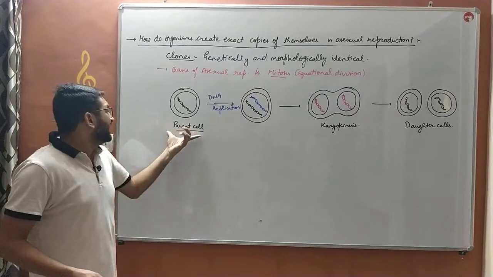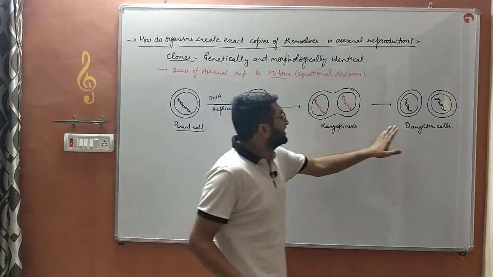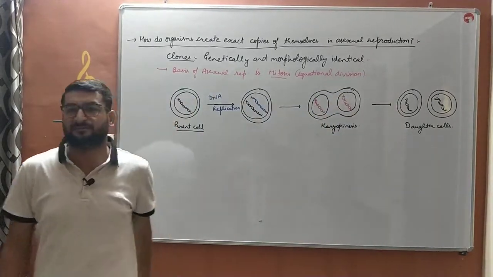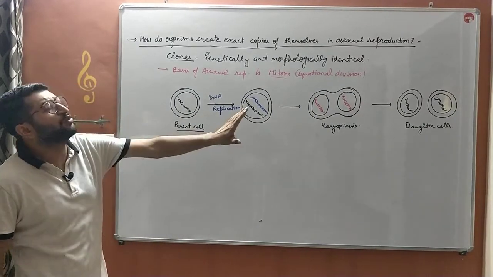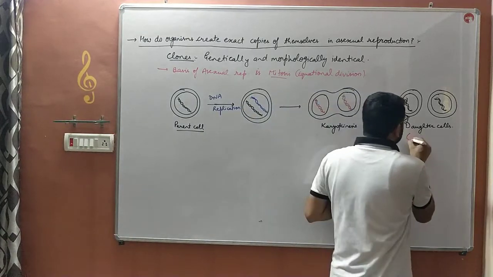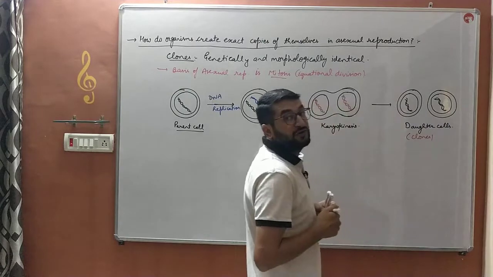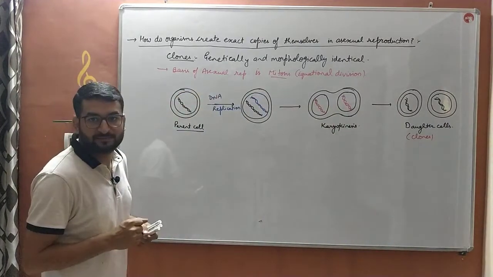That means the daughter cells have the same amount of DNA, so they have the same characteristics. That is why we say that in asexual mode of reproduction, the daughter cells which are produced are clones. The genetically and morphologically identical individuals are known as clones.